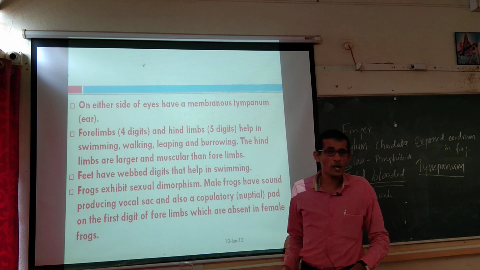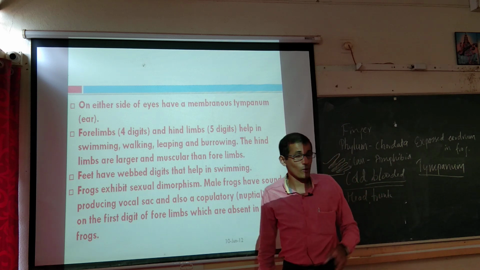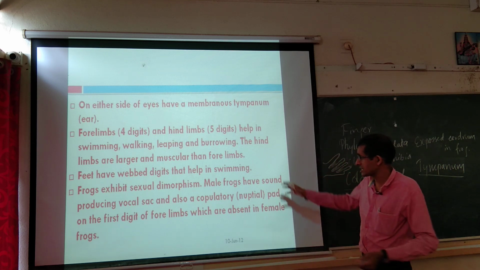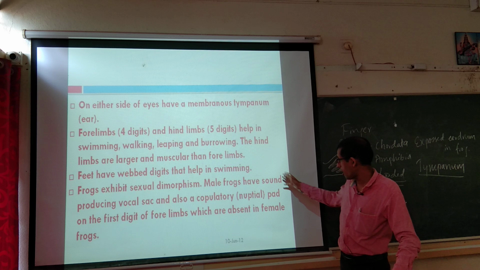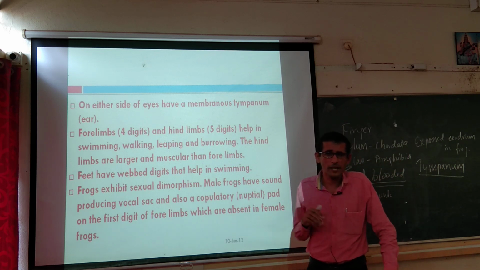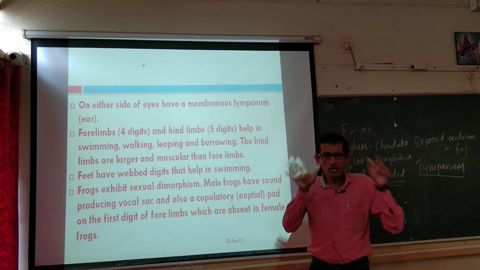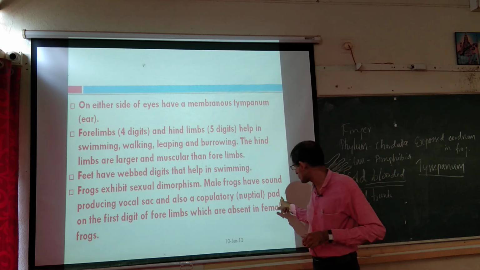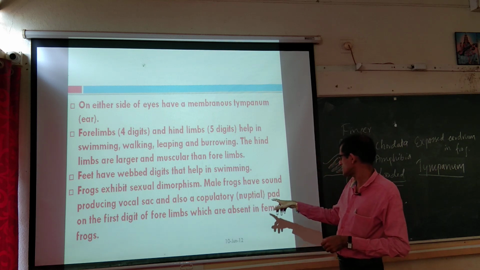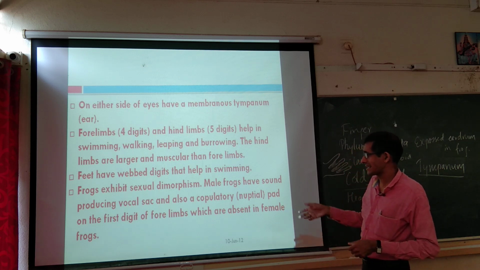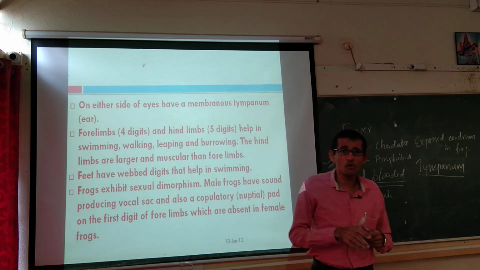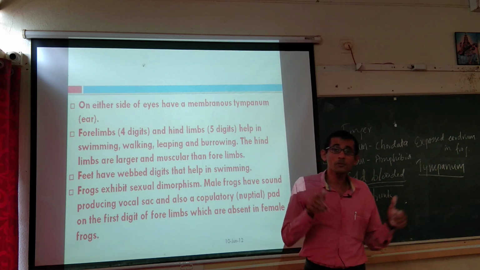In the male frog we can observe one additional vocal sac, that is, an additional vocal cord is there, and also the copulatory pad, or it is called nuptial pad. Copulatory pad refers to, if you take the forelimb of the male frog, the first digit of the forelimb, that pad like structure, that slightly swelled structure in the first finger of the forelimb of male frog, that is what we call nuptial pad.